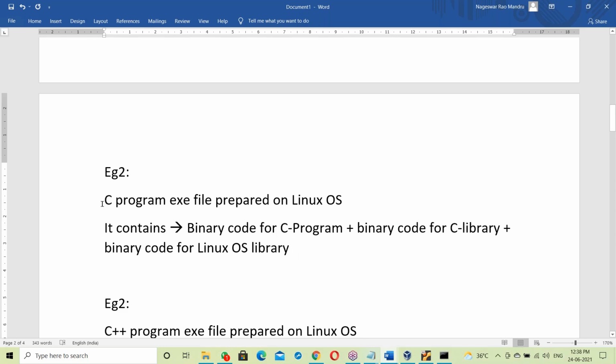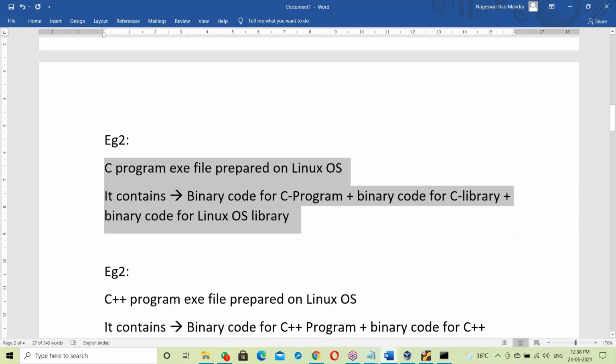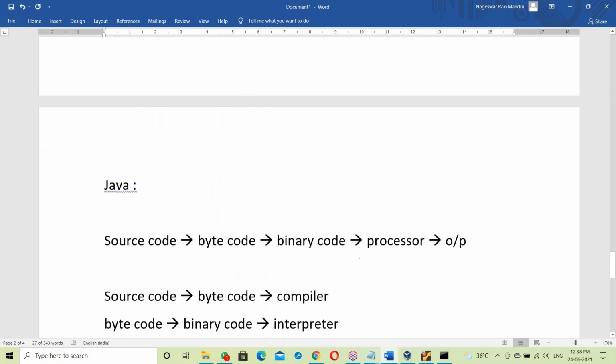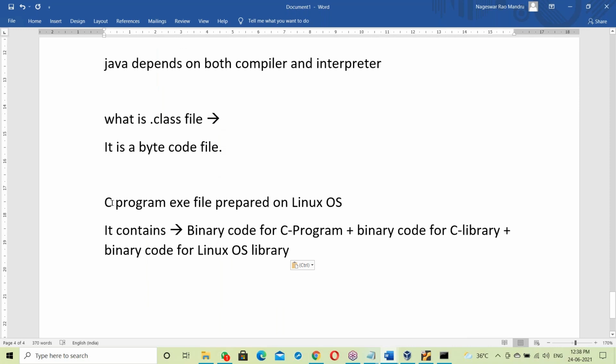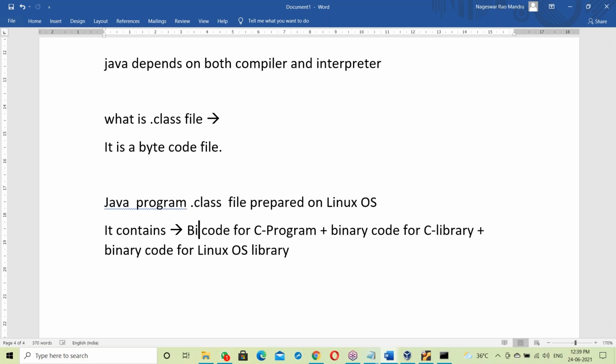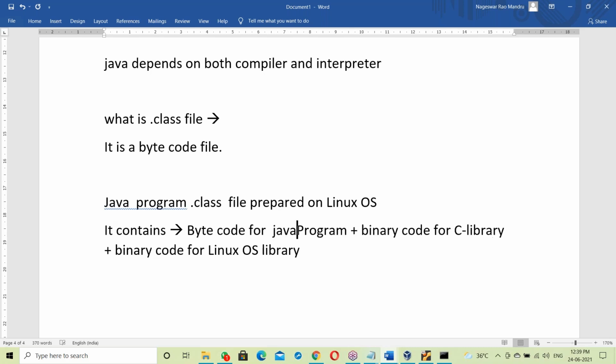If it is Java, take a Java dot class file. What is a dot class file? It is a bytecode file. Even if the Java program's dot class file is prepared on Linux, it contains bytecodes for the Java program and bytecodes for the Java library.